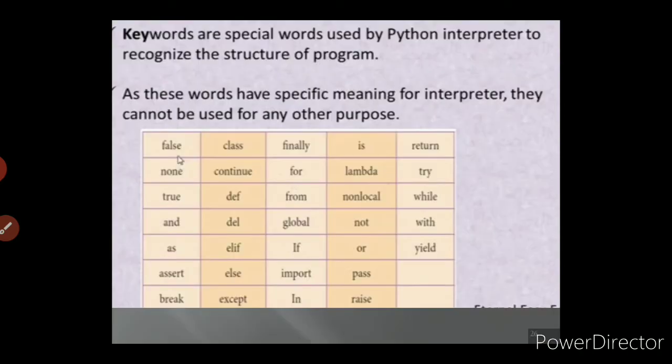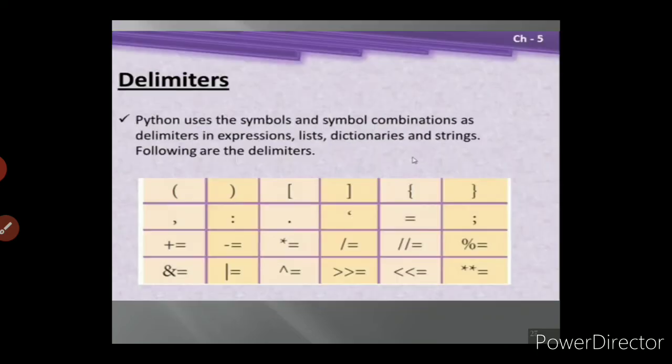Next, keywords. What do you mean by keywords? I already told you. Keywords are reserved words specially created for the Python interpreter to recognize the structure of the program. As these words have specific meaning for the interpreter, they cannot be used for any other purpose like variable name or function name. These are examples of reserved words or keywords.